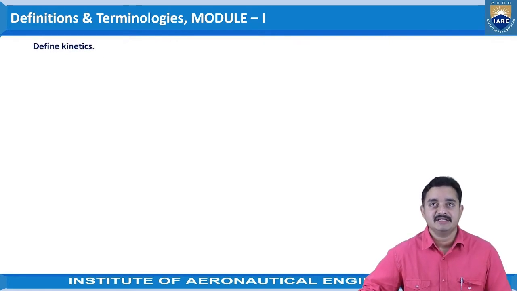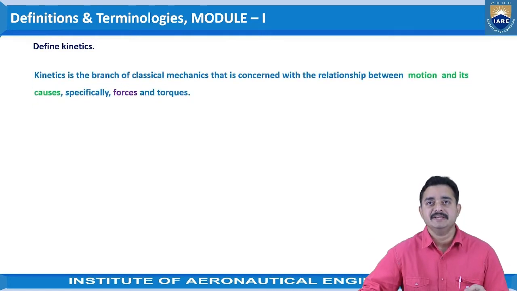Next one is define kinetics. Here there is a small difference between the kinematics and kinetics part. Kinetics is defined as the branch of classical mechanics that is concerned with the relationship between motion and its causes, specifically forces and torques.